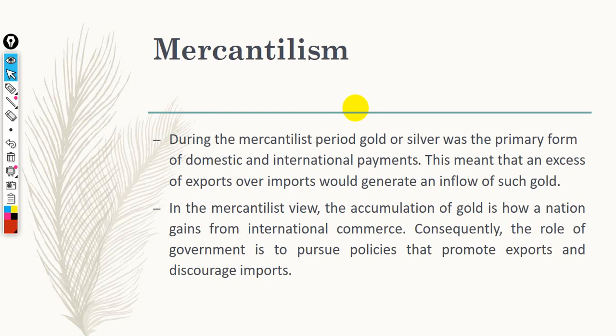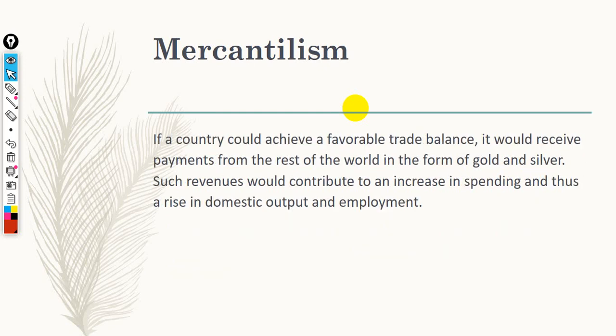This means that the government is going to intervene in the market in order to promote export and discourage import. And hence help the country to achieve favorable trade balance. Trade balance means export minus import. So favorable trade balance means to have positive trade balance, or net exports to be positive.